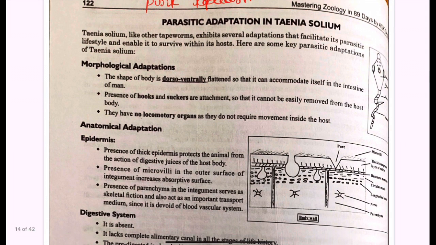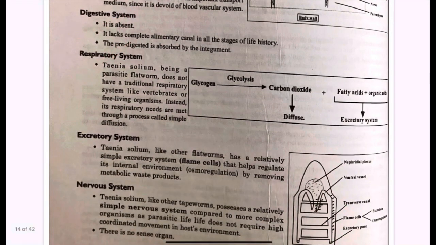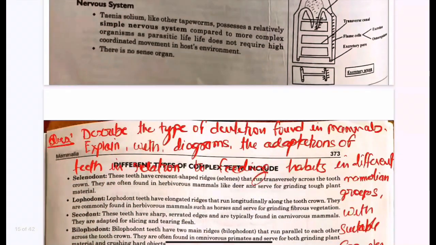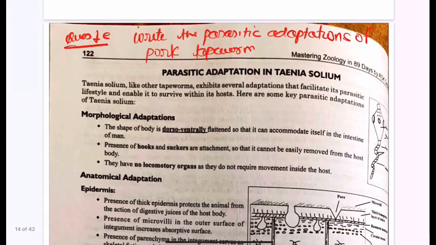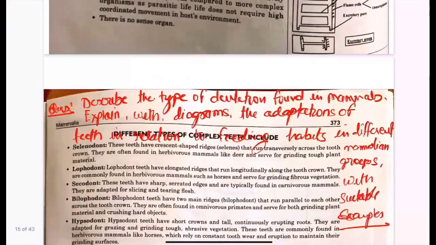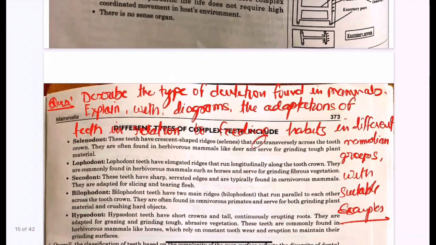In this case, you just have to make the diagram of the parasite Taenia solium, and then you can write about the various adaptations. Mostly, when we talk about adaptation, it comes to the epidermis, the digestive system, respiratory system, excretory system, nervous system, and the structure. There is the presence of hooks and suckers, and it helps in attachment, and they have a proper type of nutrition. So this is how you are going to approach such questions about parasitic adaptation. Next time you can expect a different organism, and diagrams are important wherever the questions from animal diversity come. Diagrams play a very important role.